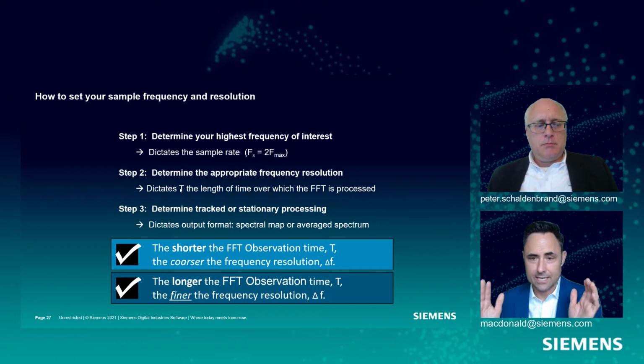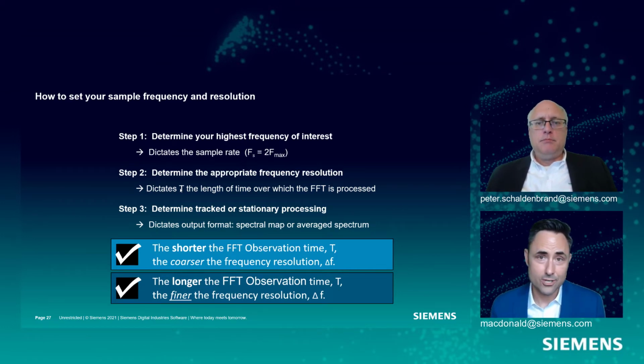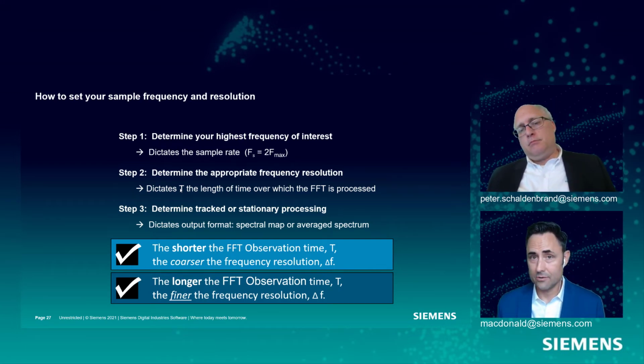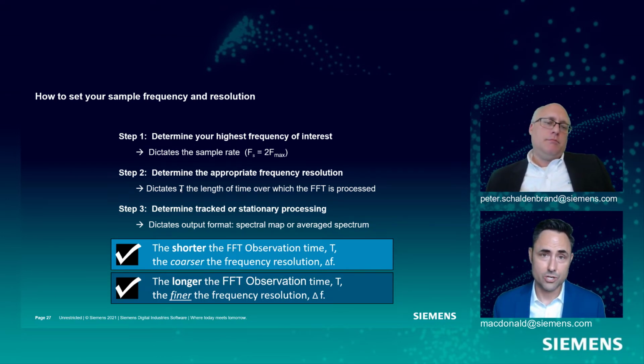So in Pete's 30-second measurement, I might choose 30 seconds, and that would give me 1/30th of a hertz resolution. It would be very, very fine, right? I'm going to add onto that step 3, which is decide whether we want tracked processing or stationary processing. And that speaks to the question Pete asked about, do I want 31-second measurements or FFTs, or do I want 1 30-second FFT from my data?